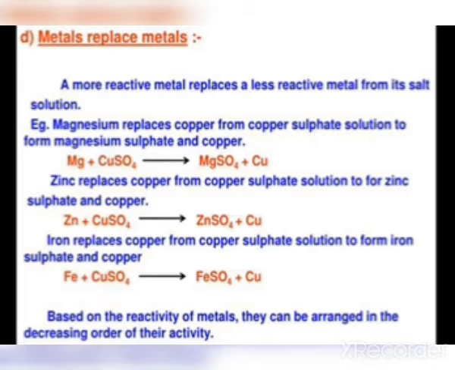Zinc replaces copper from copper sulfate solution to form zinc sulfate and copper. So then we form zinc sulfate and copper. Here also zinc is the more reactive metal, and it replaces the copper.